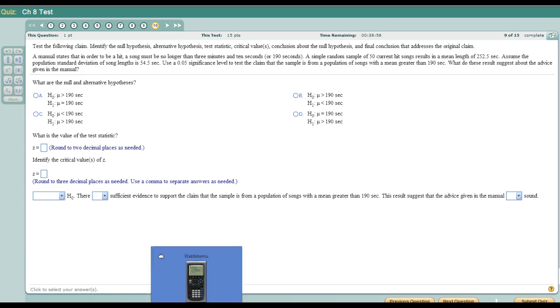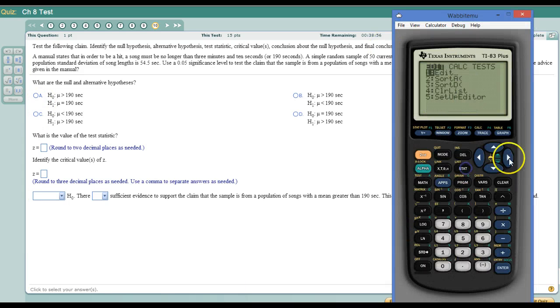Alright, now we're moving to mean. So for this one, I know when I go to my test menu, I'm either going to use z-test or t-test, one of these two, because 1 prop z is for proportions, and I know this isn't proportions, well, from reading it, but also in these options, all I see are means. Okay, so I know I'm going to have either a z-test or a t-test.